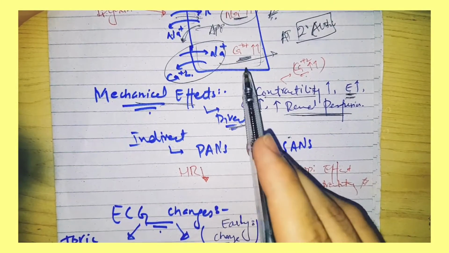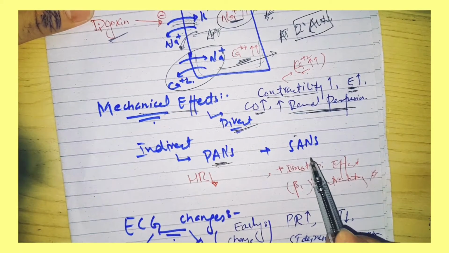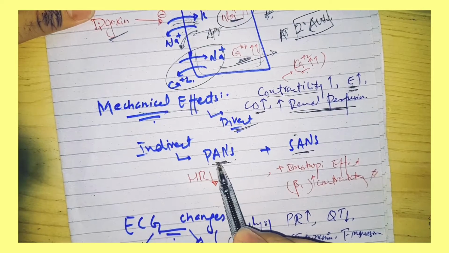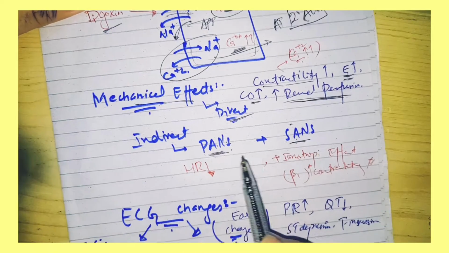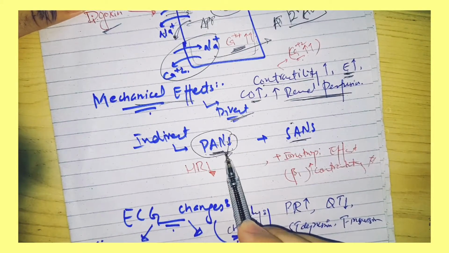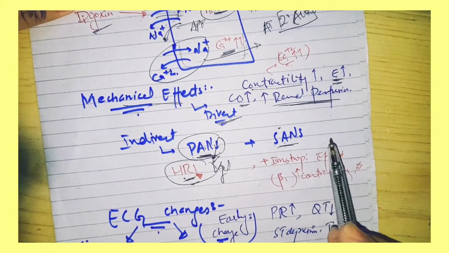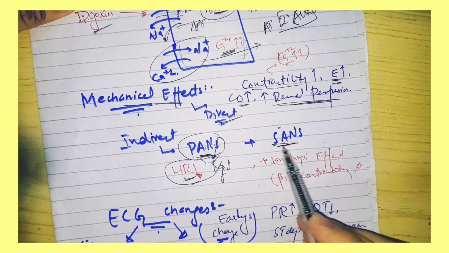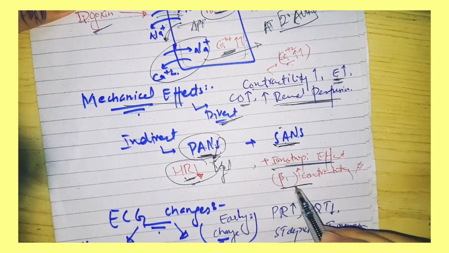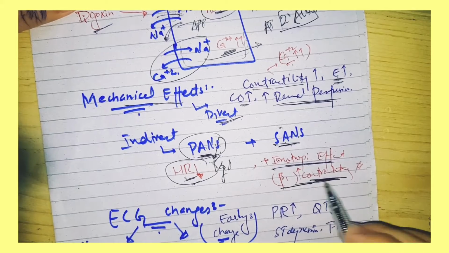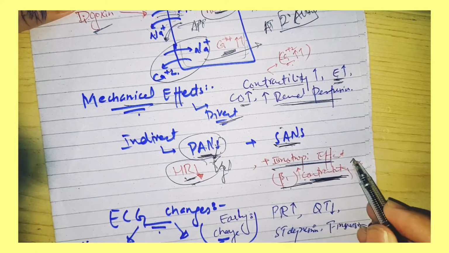Now, what are the indirect effects of digoxin? The indirect effect is on both the parasympathetic and sympathetic systems. PANS means the parasympathetic autonomic nervous system. Due to the parasympathetic system, there will be vagal stimulation and decreased heart rate, HR. Due to sympathetic autonomic innervation, there will be an inotropic effect, due to beta 1 activity. Beta 1 stimulation increases contractility.